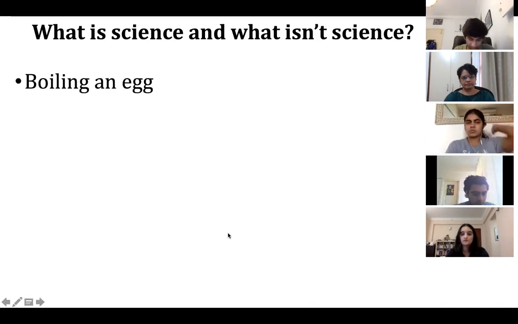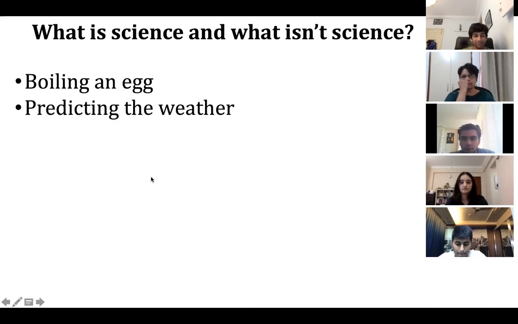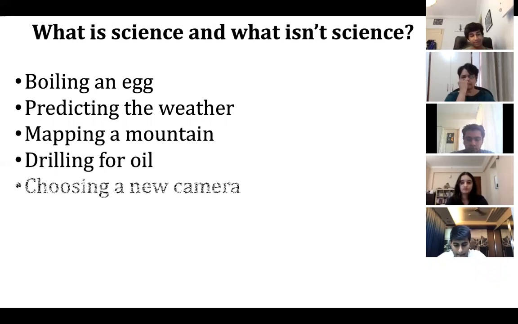Okay, what is science? Boiling an egg. Noor, can you tell, is boiling an egg a science? Yes, sir, because certain chemical changes take place. Brilliant, fantastic. Predicting the weather, is it a science or not? Mapping a mountain? Drilling for oil? Choosing a new camera, is it a science or not?